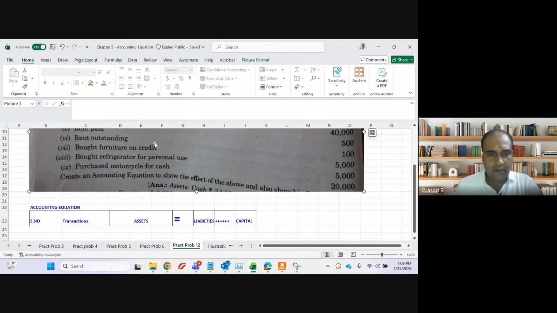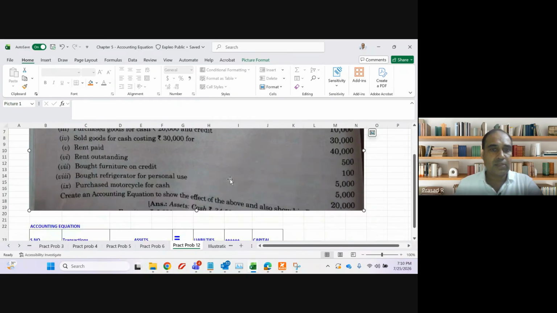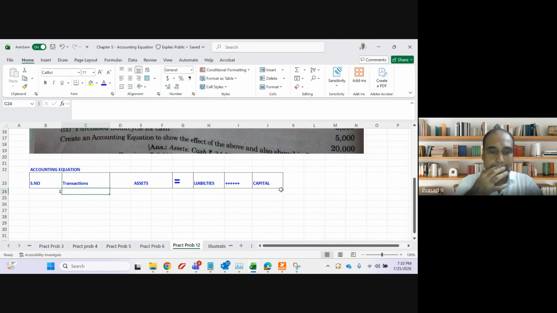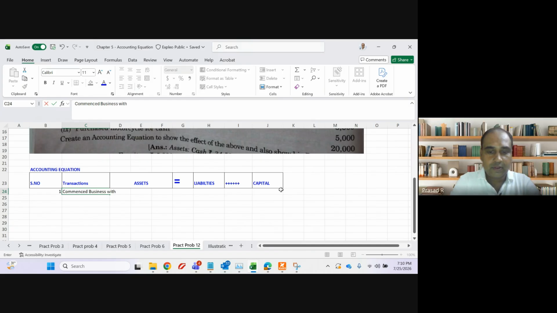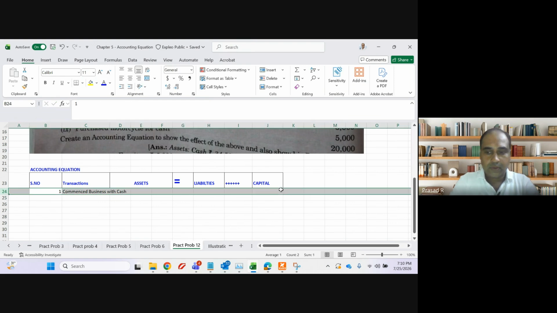Equation number 1, we'll do a little faster because now we are familiar with this. The first equation is commence business with cash. We already know, cash will increase and capital will also increase.